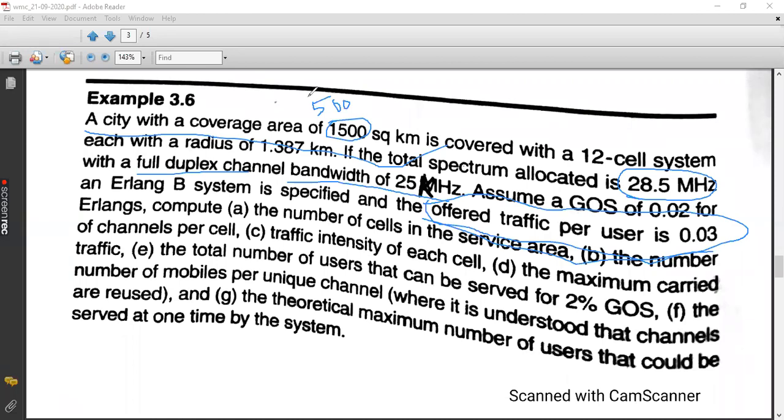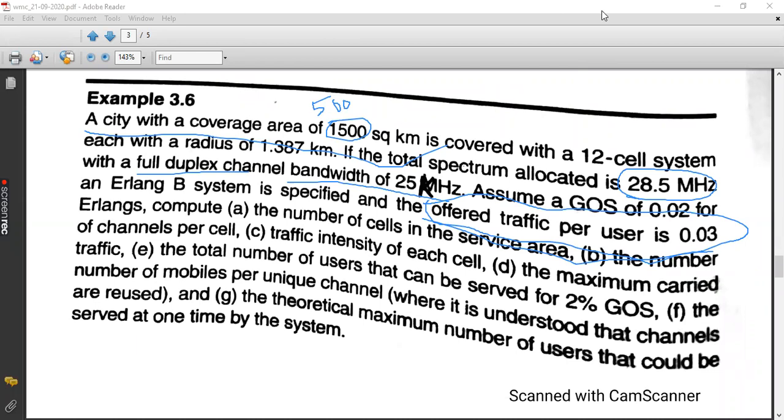Total area by cell radius, sir. Not cell radius, cell area. Yes, sir. So from the radius, we are going to calculate the area of one cell. Then we are going to divide the total area by the area of one cell. So that is the answer for question number A. Write that question number A is number of cells in the service area.